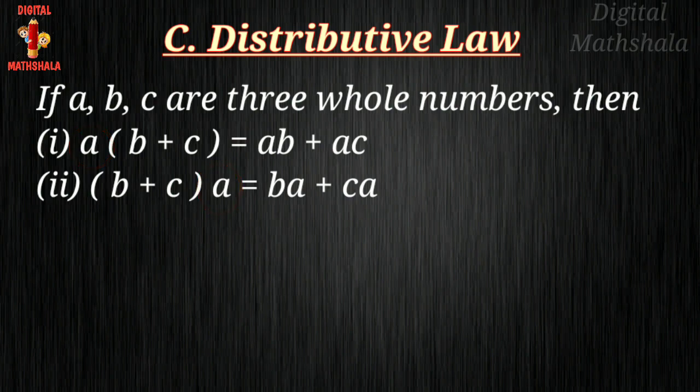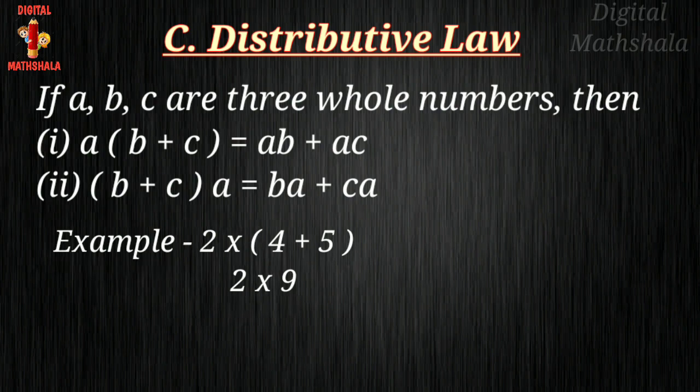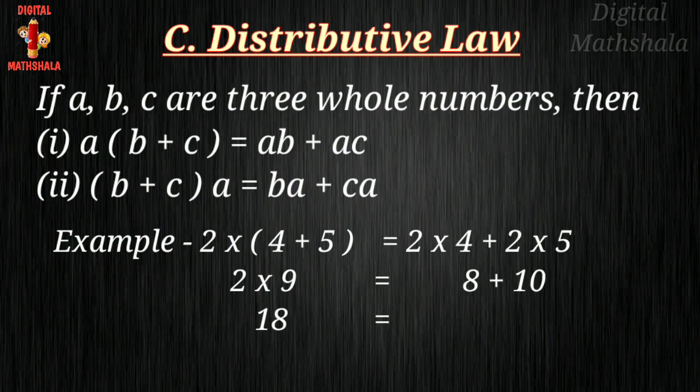For example, 2 multiply bracket start 4 plus 5 bracket close equals to 2 multiply 9 equals to 18. 2 into 4, first we multiply 2 by 4, then answer will come 2 into 4. This plus sign we will bring down as it is.